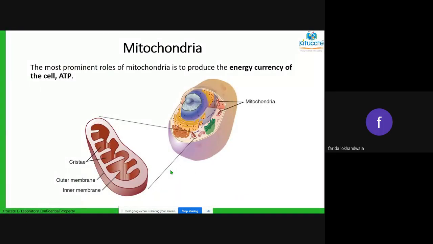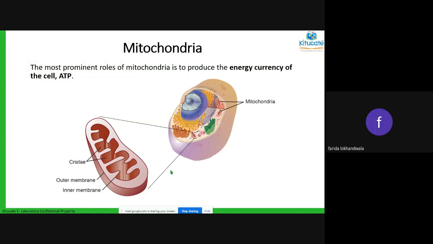Now this is the main important part of the cell, the mitochondria. This is exactly how the mitochondria looks. On the left side, you can see a wall-like structure, and inside the wall it is a maze. What does the mitochondria do? It is the powerhouse of the cell.